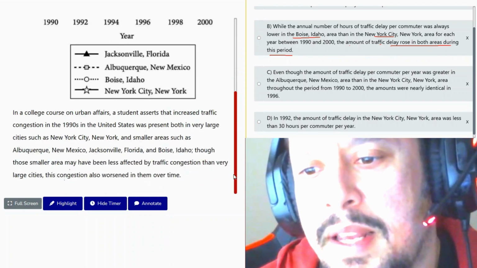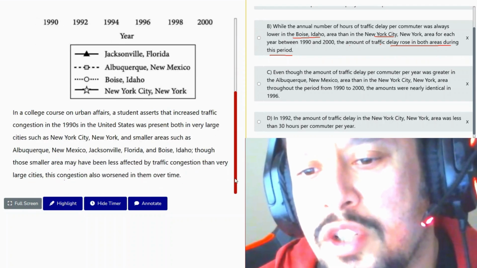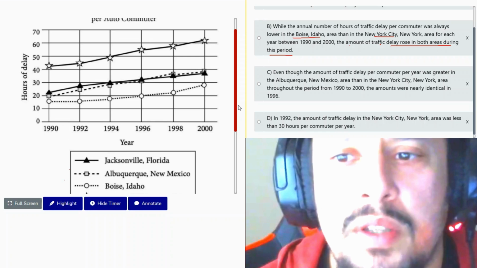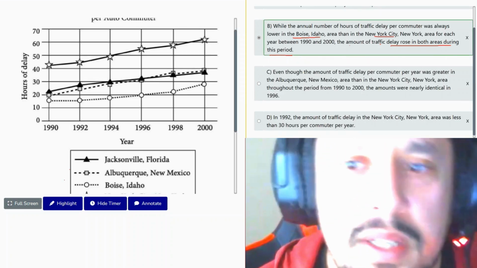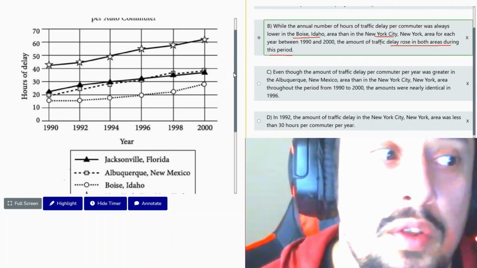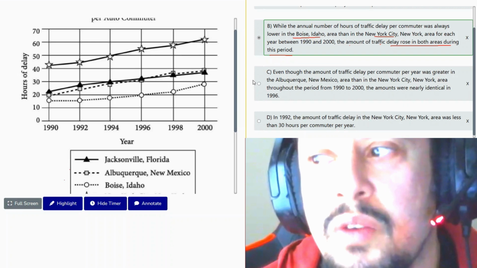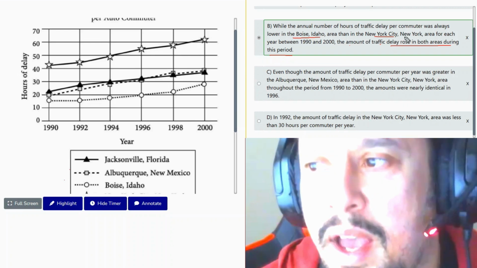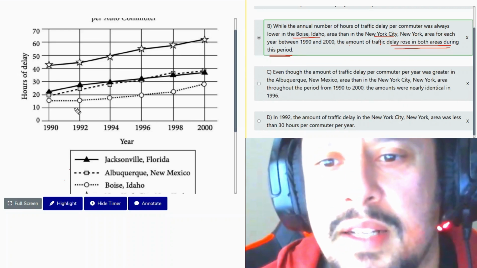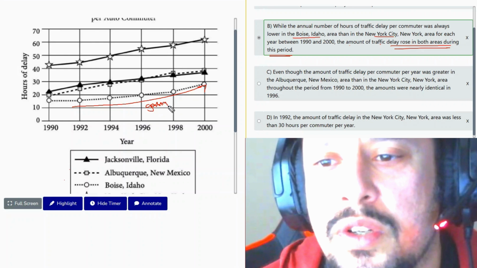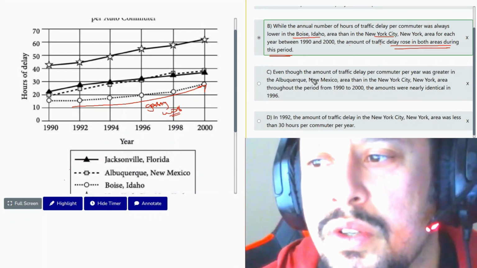The claim is that it is getting worse, right? This congestion also worsened over time. So we're saying that the congestion in small towns worsened over time, and answer B tells us that. Although there's a comparison to New York, it's telling us that the traffic congestion is still getting worse in time. It's telling me that it rose in both areas at that time period, and this shows us that it is getting worse.